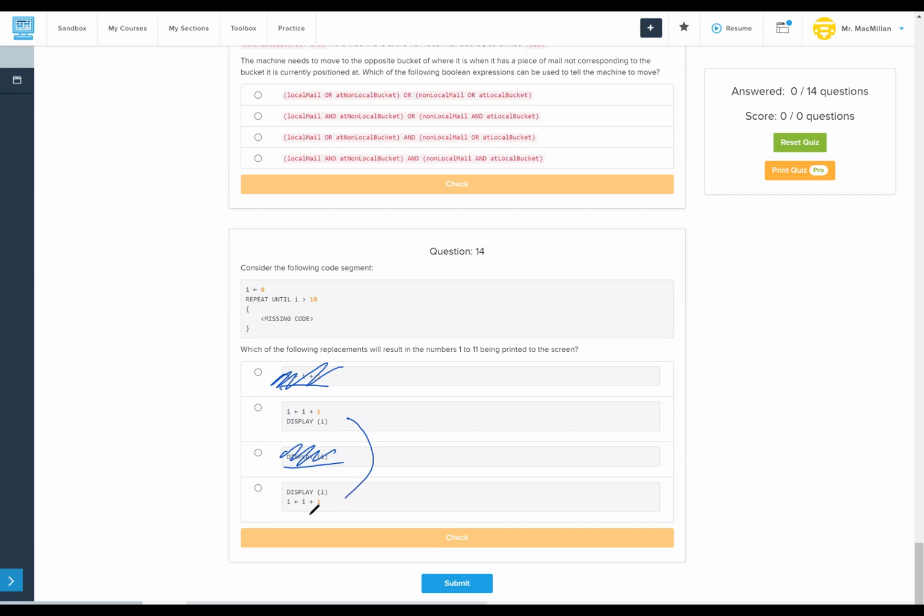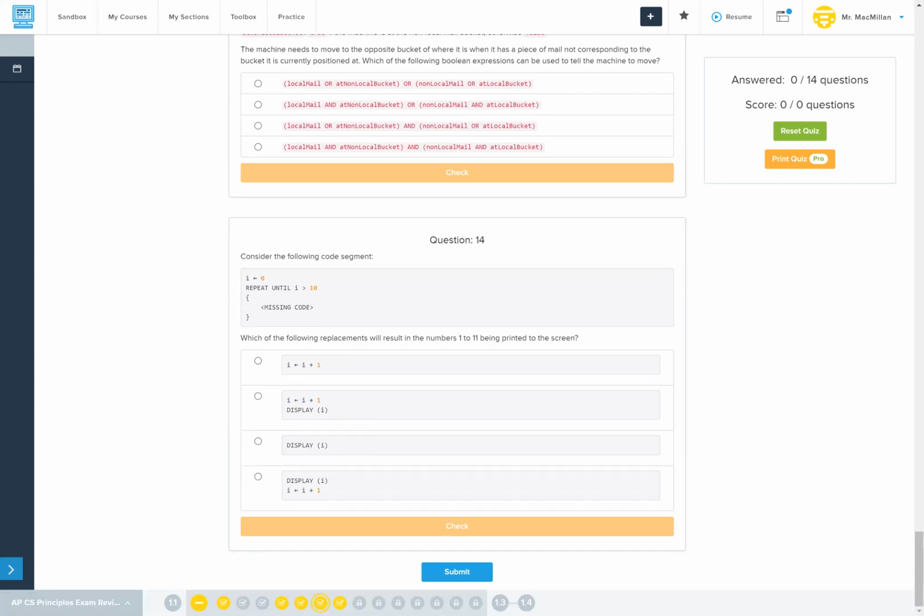And here we have 2 options, and it's a question of sequencing. Since I starts at 0, if we want to actually display the number 1 first, 1, 2, 3, down through 11, we want to make sure we update our value for I before we do our display. So this is our correct answer, because otherwise we would start at 0 and go up through 10. And that was the last question.